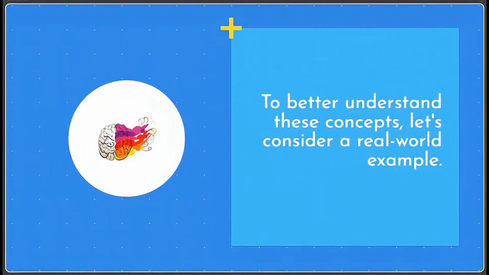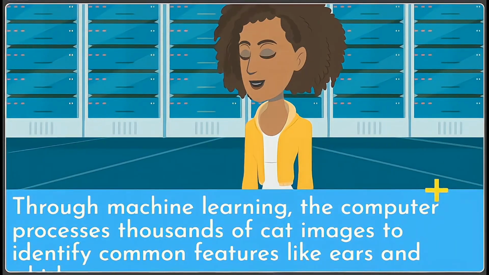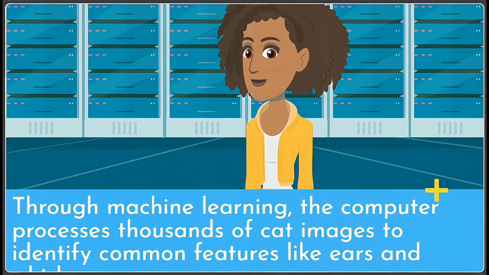To better understand these concepts, let's consider a real-world example. Imagine you're teaching a computer to recognize cats in photos. Through machine learning, the computer processes thousands of cat images to identify common features like ears and whiskers.